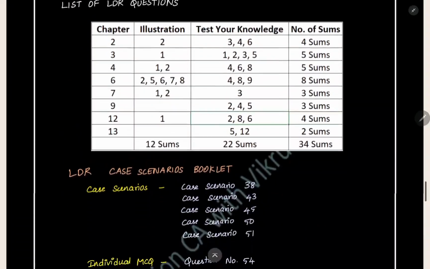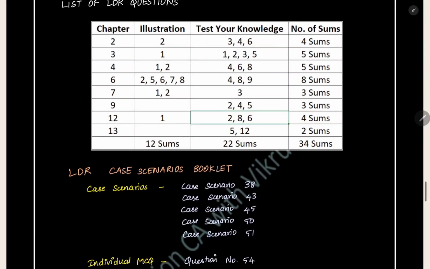What are the LDR questions? I have filtered a total of 30 to 34 sums in the ICAI study material, from various chapters, which are given here. This is the chapter number, and in this chapter, illustration number 2 is important. That is an LDR sum. In chapter number 3, illustration number 1 is an LDR sum. Like that, in chapter number 4, different knowledge questions number 4, 6 and 8 are important. Like that, this is the list of LDR questions.